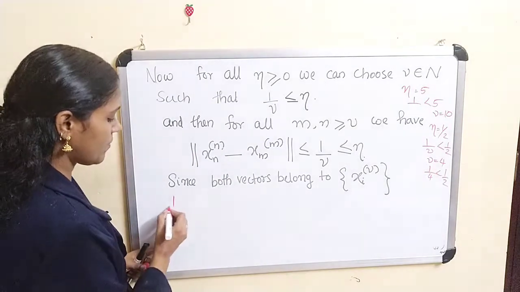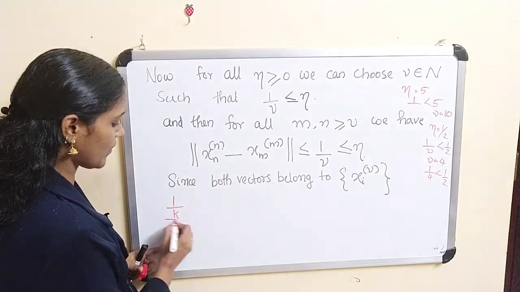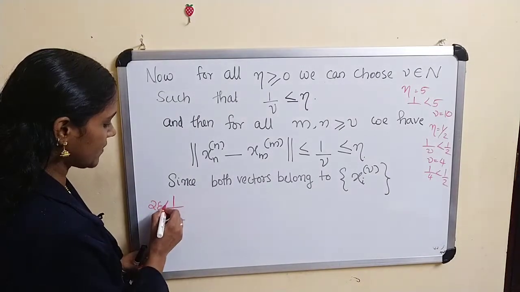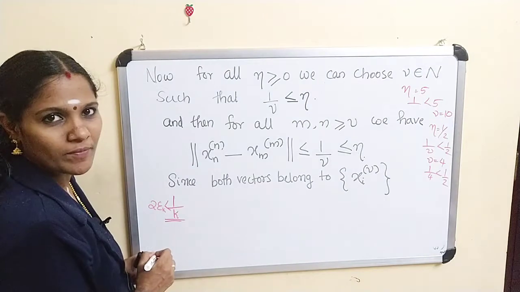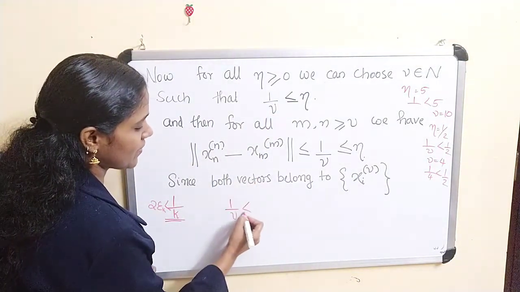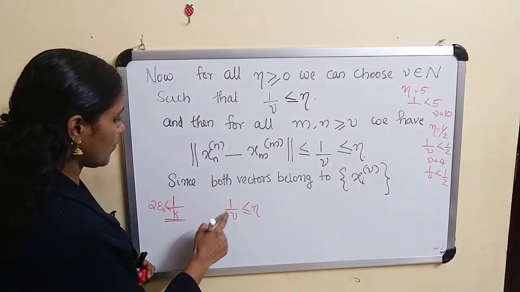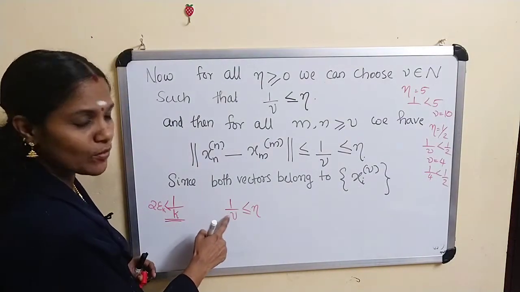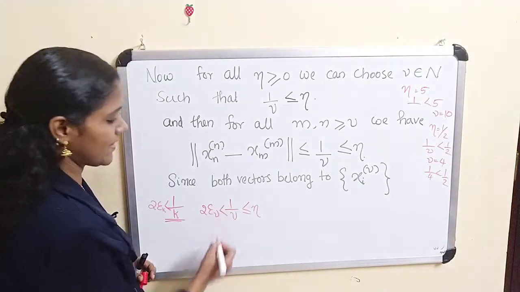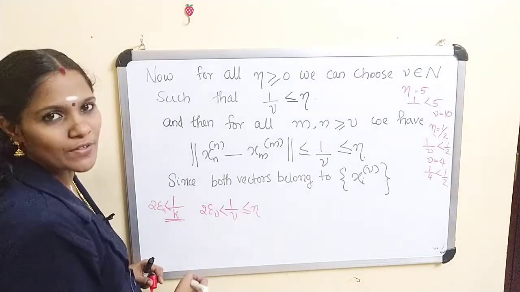We have 1 by k. If you choose 1 by k, then clearly 2 times epsilon k is less than 1 by k. So what about this one? 2 epsilon nu is less than 1 by nu, and this is less than or equal to eta.